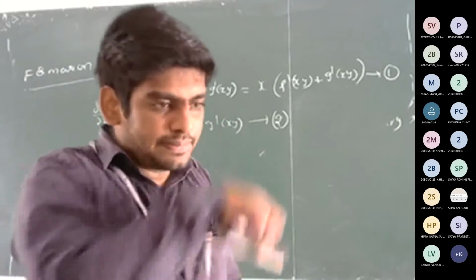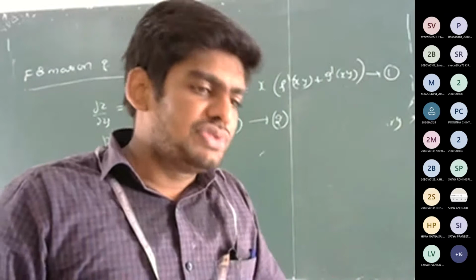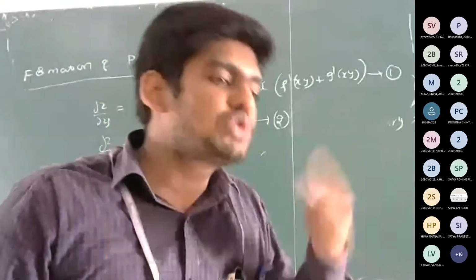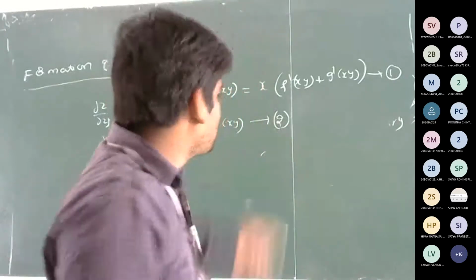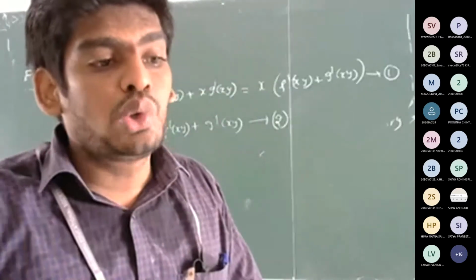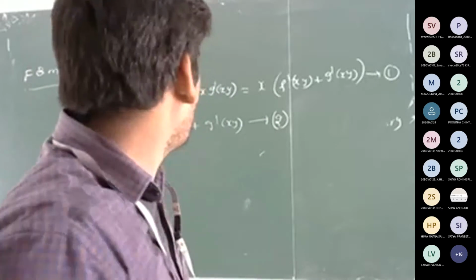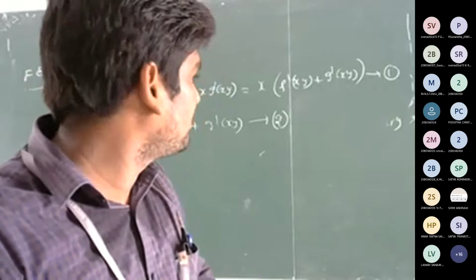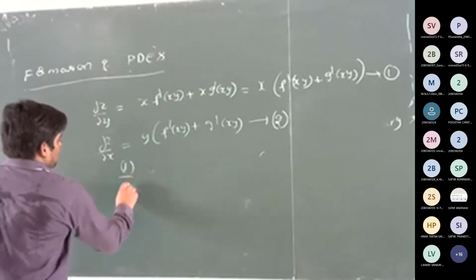Observe equation number 1 and 2. How to eliminate f dash plus g dash? Anyone? By dividing the two equations, sir. Yes, absolutely. 1 by 2. I am doing 1 by 2.